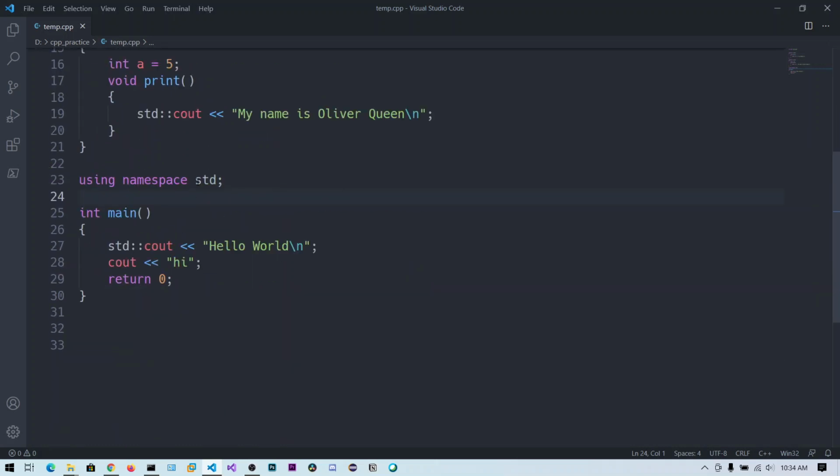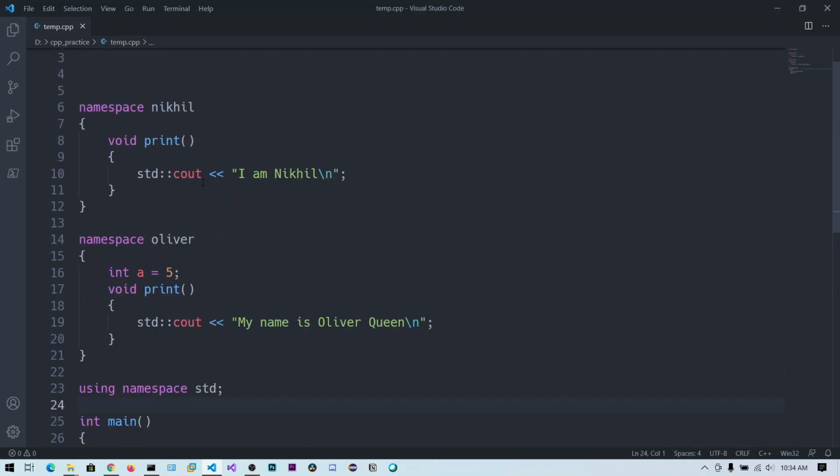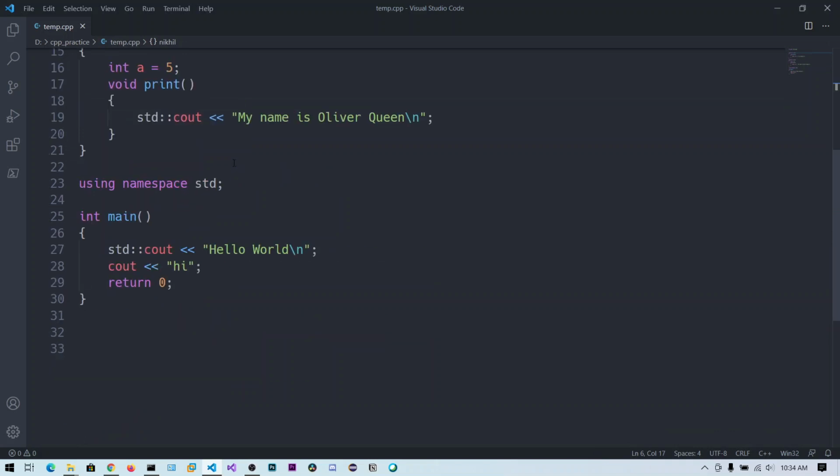By default you will use this using namespace, say nickel namespace or some other namespace. There may be a function which is similar in both of the namespaces, but you want to use the function from the other namespace. In that case, by default it will import the functions from the one namespace but not the other.